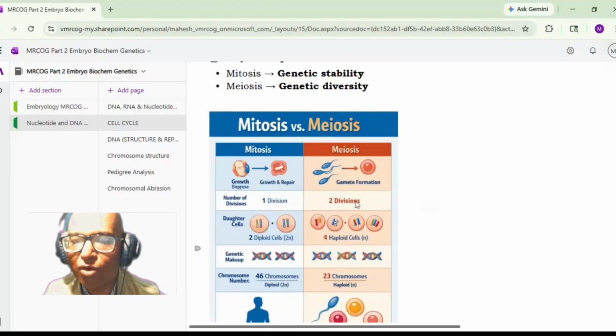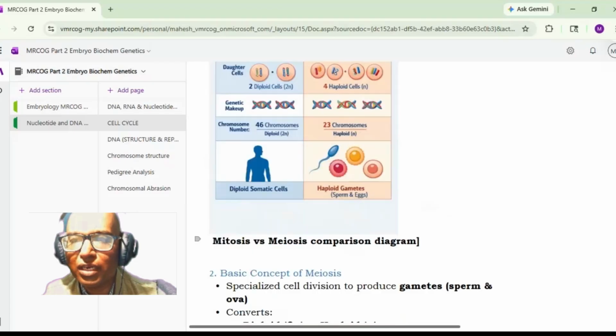There are two divisions involved. First there is a haploid division, and finally you get four haploid cells. So each cell will be haploid with 23 chromosomes, and it happens in the gametes. So mitosis versus meiosis comparison we have just finished.